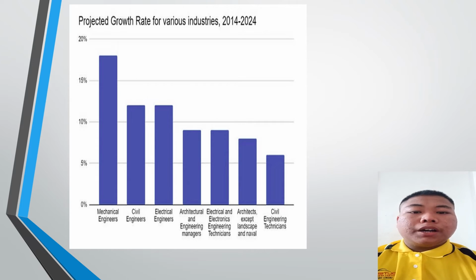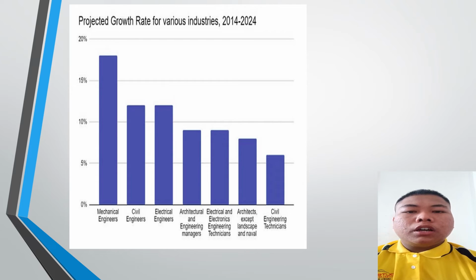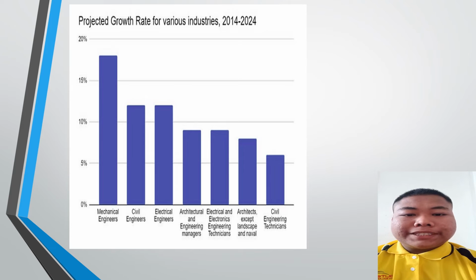From this bar graph, we can rearrange and classify it into four main parts, and the main parts are mechanical, civil, electric, and architect. So after we classify it, we can see that mechanical and architect are more than 5%, while civil is also above 5% with around 18%, and electric is the highest with above 20%.